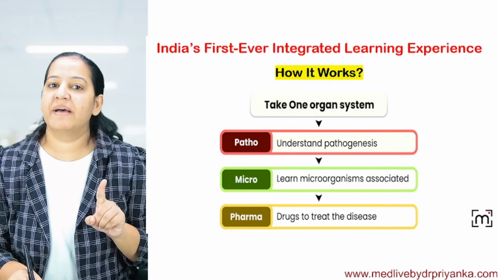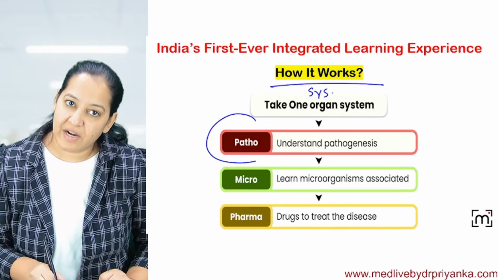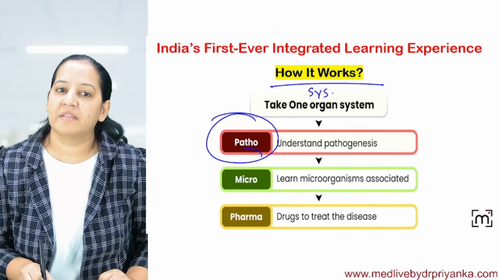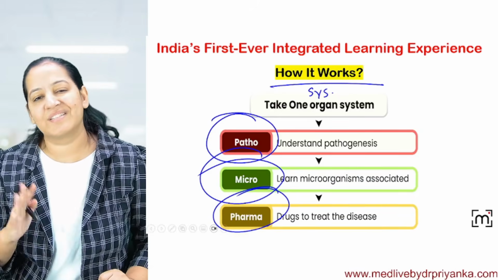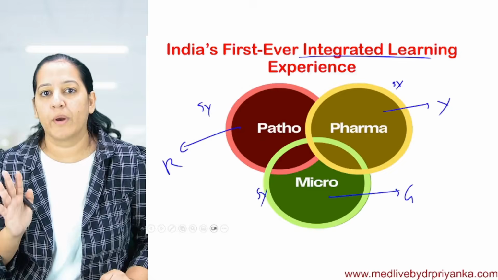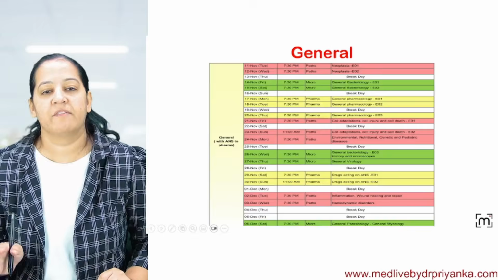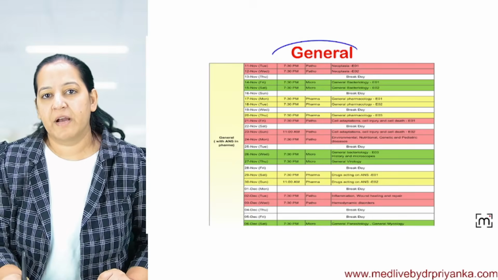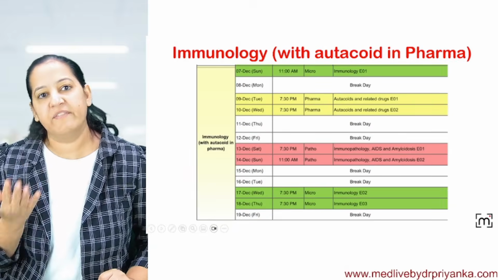So system by system, we will take one of the 12 systems. First we will study the diseases and patho of that system. Then we see the microorganisms and infections in that system, and we see the treatment, I mean drugs, in that system. In this way we will complete the systemic portion, which is a big chunk in the three subjects. First we will complete general in nearly 20 days for the three subjects. See the color coding. Then we will start with systems.